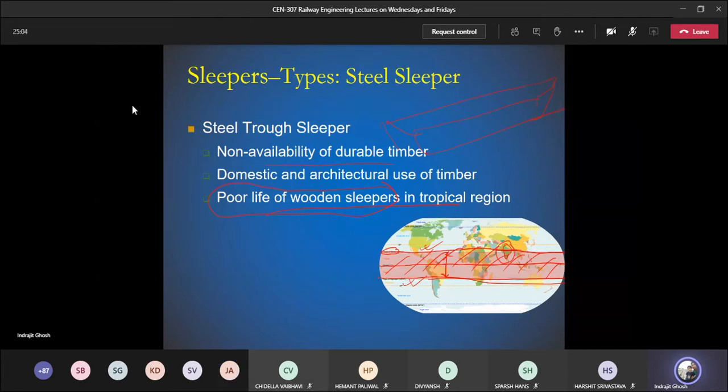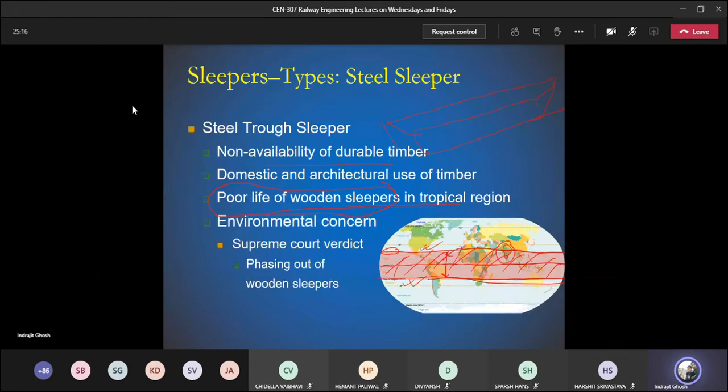So poor life of wooden sleeper in the tropical region. So you must have heard the word tropical fruit or other things. So tropical is nothing but this particular region. Then at the same time, there was a Supreme Court judgment saying that we cannot rely upon the wood because we need to preserve the forest. We cannot encourage deforestation. This is particularly related to India, not across the world. So Indian Railways thought that we need to gradually phase out the wooden sleeper, and they have done it.